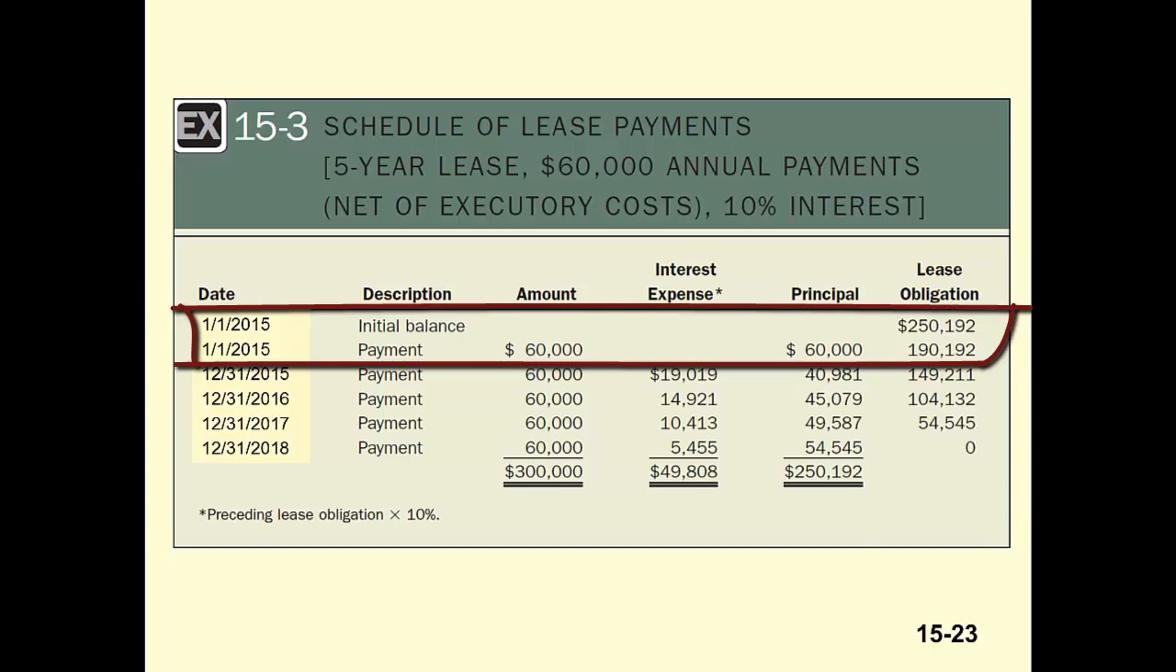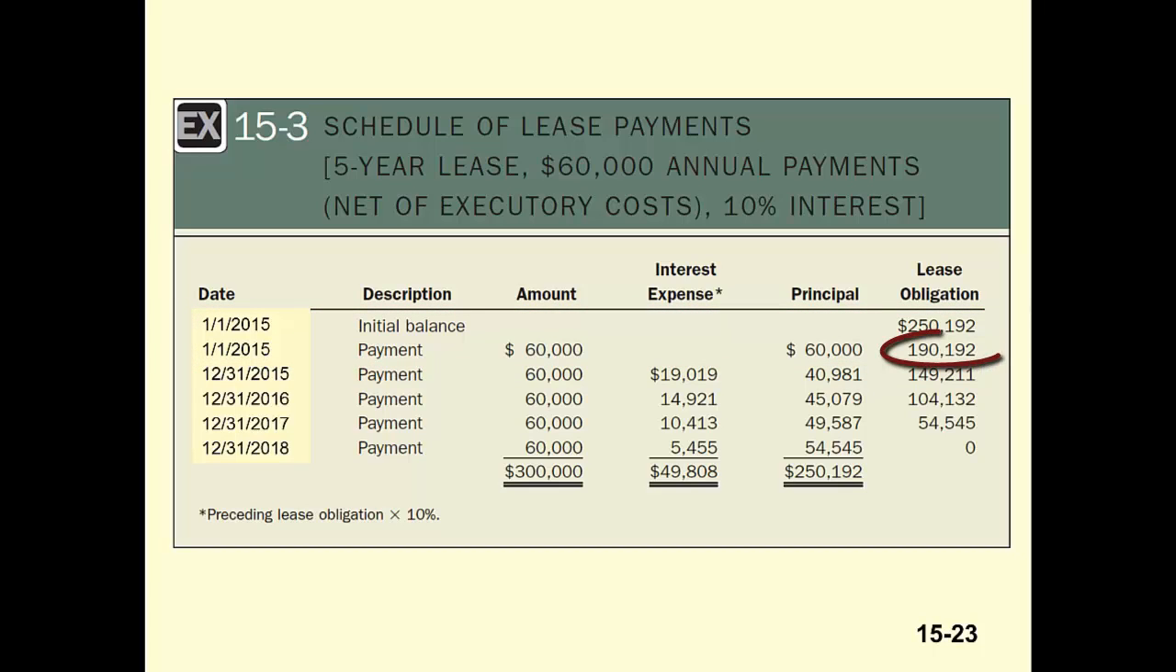The journal entries we just did reflect the information on the first two lines. The $60,000 debit to lease obligation reduced the lease obligation from $250,192 down to $190,192. Beginning with the end of the first year, since the leased asset is now being used, interest expense must be recorded. Interest is determined by multiplying the lease obligation at the beginning of the period by the interest rate used to compute the present value of minimum lease payments.